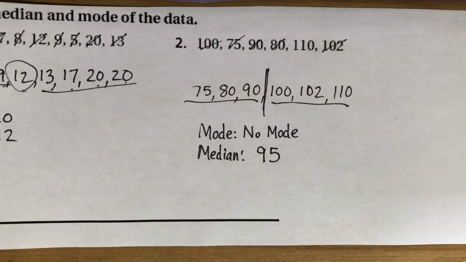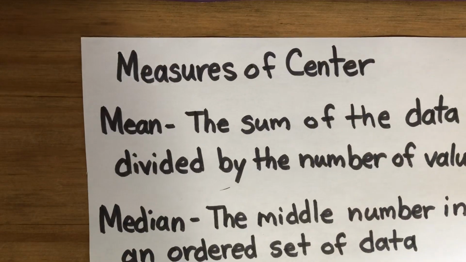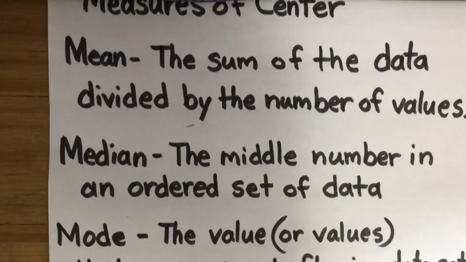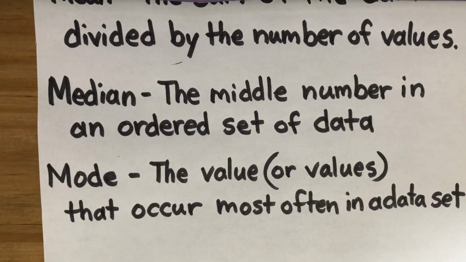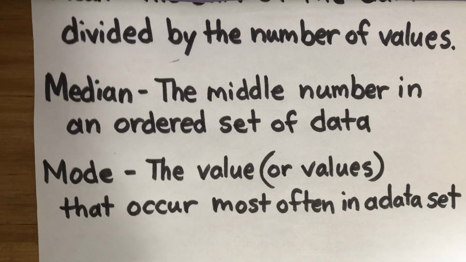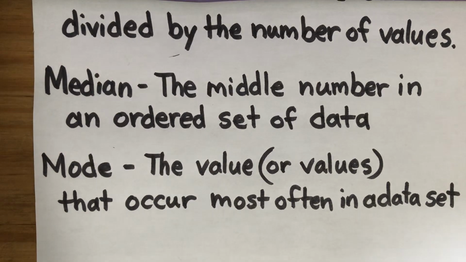All right, so our goal today was to understand what the measures of center are. In this case, we know that the mean, we learned earlier, is the sum of the data divided by the number of values. The median is the middle number in an ordered set of data. And the mode is the value or values that occur most often in a data set.